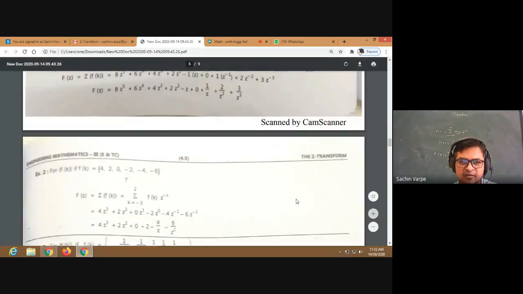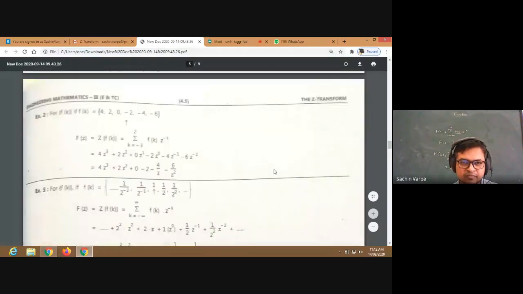These are very basic questions. So if f of k is like this, then what is its Z transform? Simply the definition. This is the 0th position. So this is minus 1, minus 2, and minus 3. So k varies from minus 3 to 2. Is it clear?